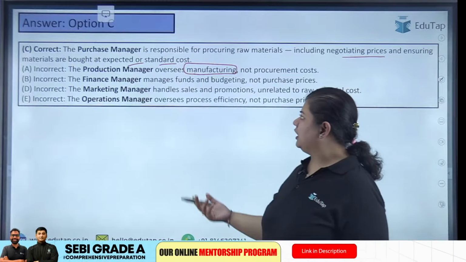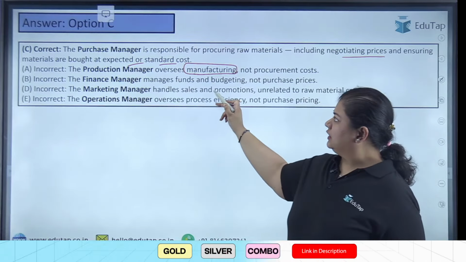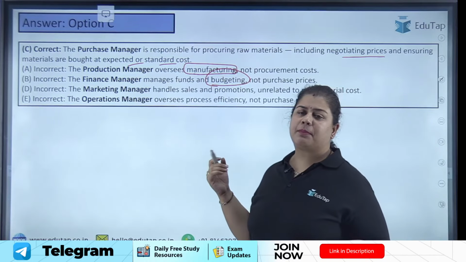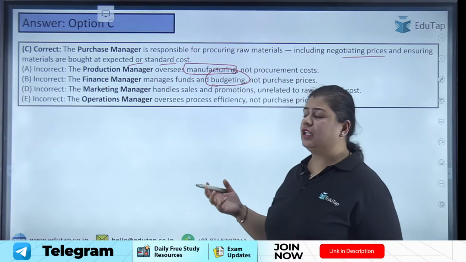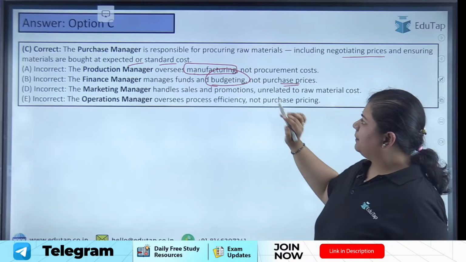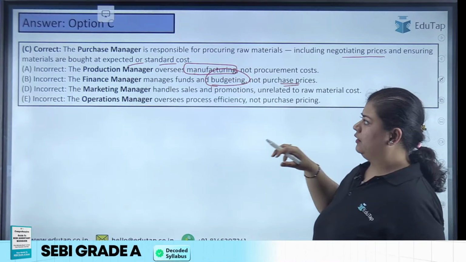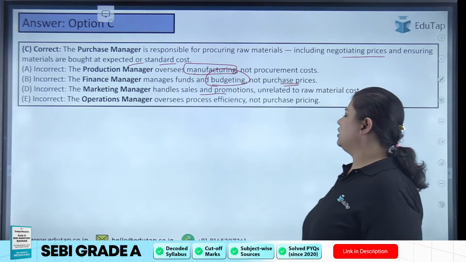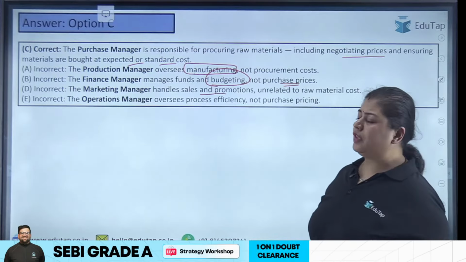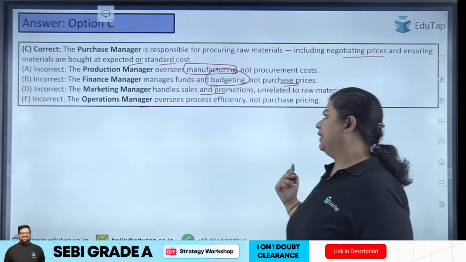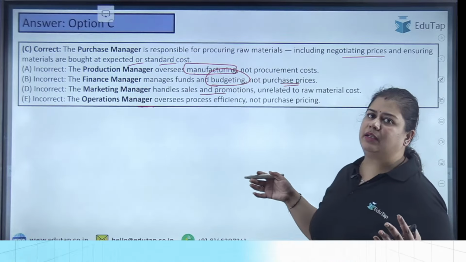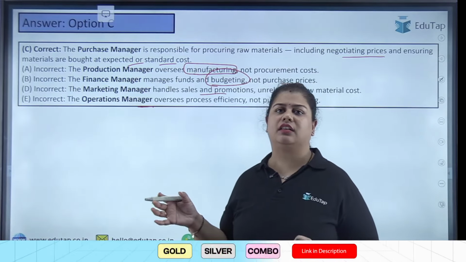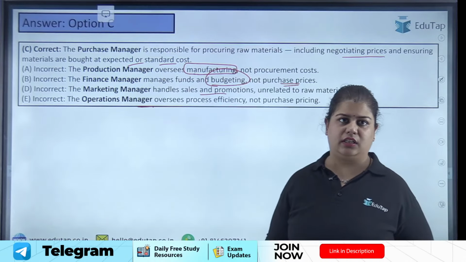Now, who is a finance manager? He will manage the funds. He will say what is the budget. He will prepare the budget, right? He will not purchase it. He will prepare the budget of what should be the expected rate. Then the marketing manager is in sales and promotions. He is not related to the raw materials. Then the operations manager will basically see how efficient my labor is and how efficiently my raw material is being processed, right? So he is in the operations team. He is not in the purchasing one, right?